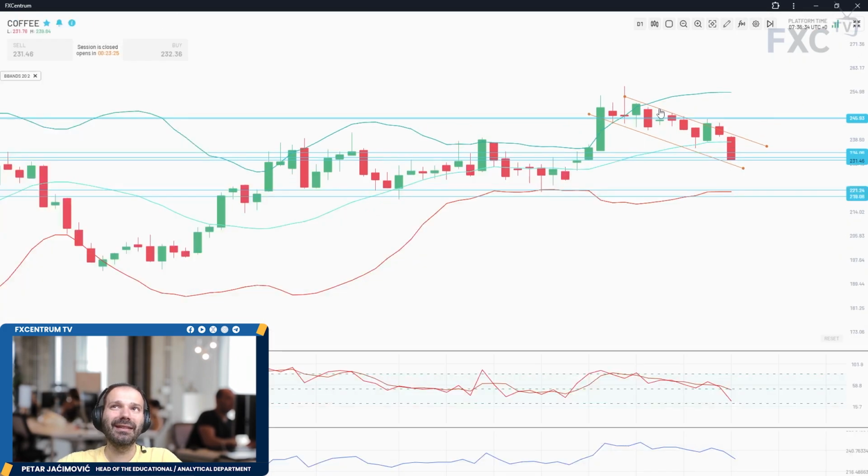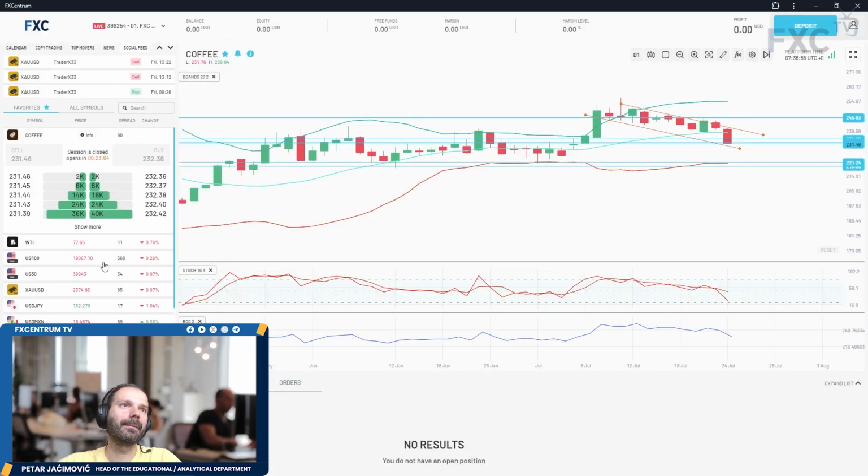On the daily time frame, yesterday there was a downside breakout of this three-bar balance. It seems like the sellers took control from buyers, and this breakout didn't last for too long. So I see potential for further downside movement towards 221, 220, which will be basically the previous support cluster and the lower Bollinger Band on the daily time frame.